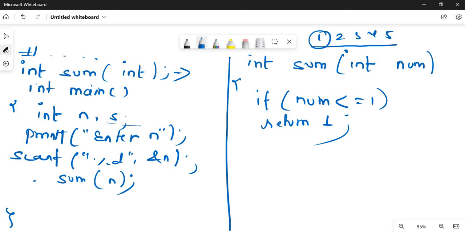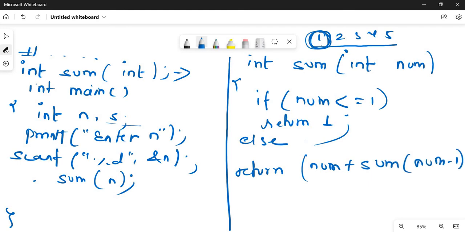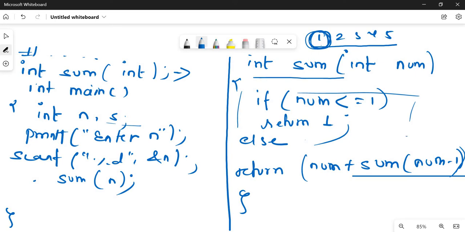So this is our base condition, because after this we don't have any number. If the value of num becomes 1, we have to return 1, else we'll return num plus sum of num minus 1. This is how a recursive function works. Inside the sum function, we are again calling the sum function. So this is recursion, and the second condition is the base condition. It means that after this there is no further execution of the program.